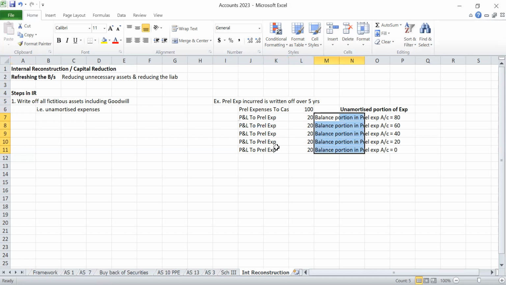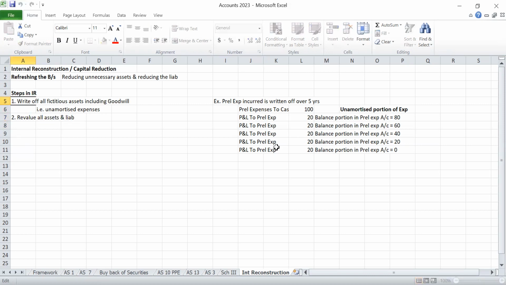Like that, there are some assets, including goodwill, which we cannot see. So if there are fictitious assets and goodwill, first we have to write them off. This is the first step of internal reconstruction. Then the second step is to revalue all assets and liabilities.